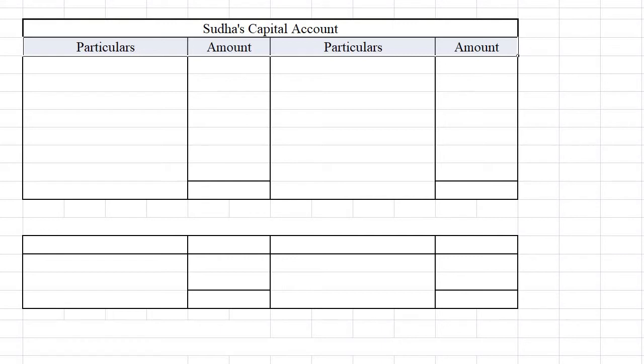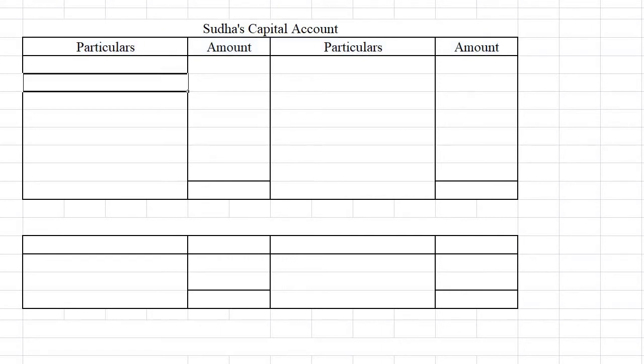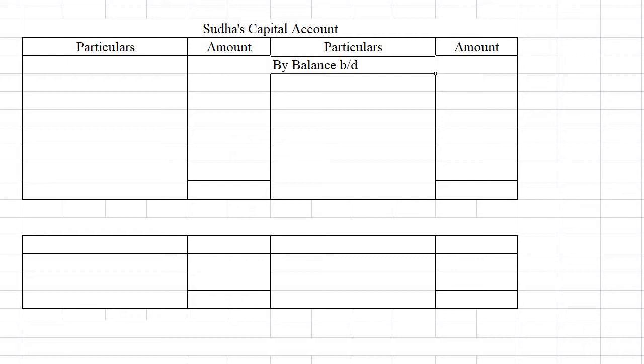So here is Sudha's capital account. Capital account is ready. We can start with the opening balance. Opening balance brought down is given here in the balance sheet. Sudha 60,000 is given, so we write that here. Then in the balance sheet there is general reserve that can be transferred here.